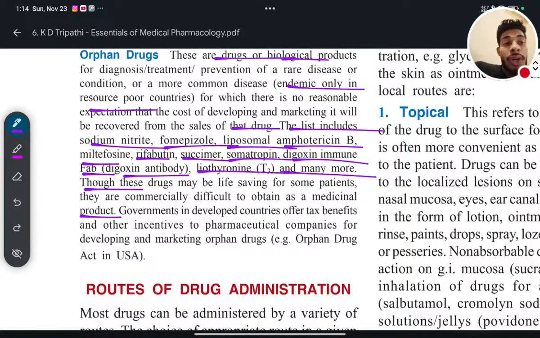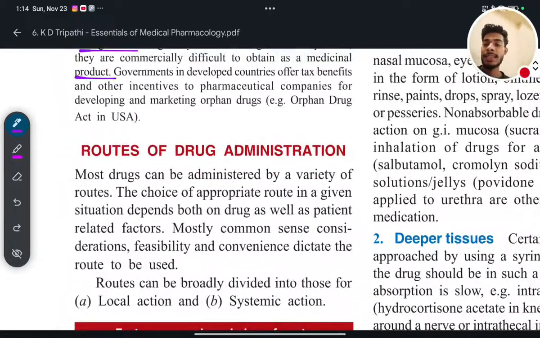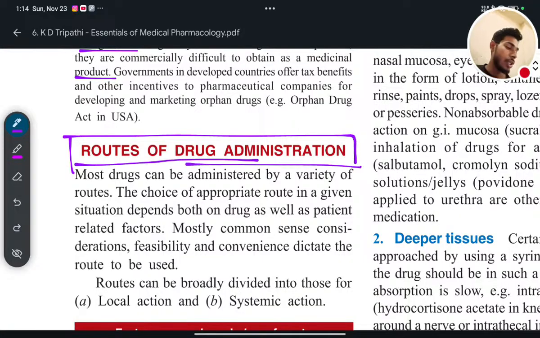Next, one of the most important topics for general pharmacology is route of administration. So what are the routes of administration? There are so many routes. First of all, what is route of administration? It means the ways in which you can introduce a drug into the body. All these routes are called routes of administration, that means you will administer the drug inside the body.